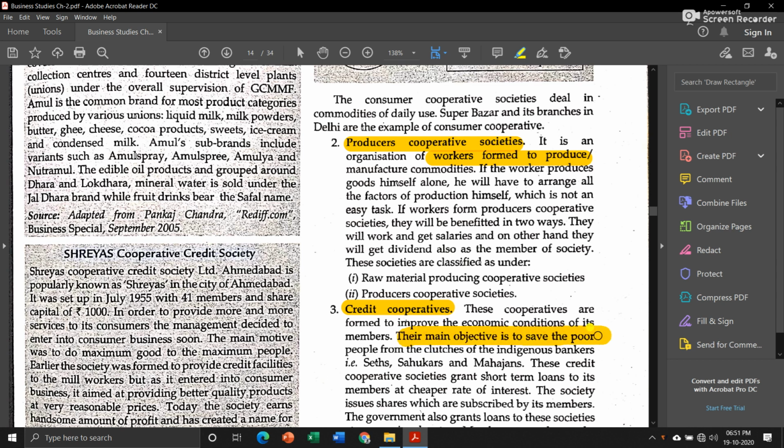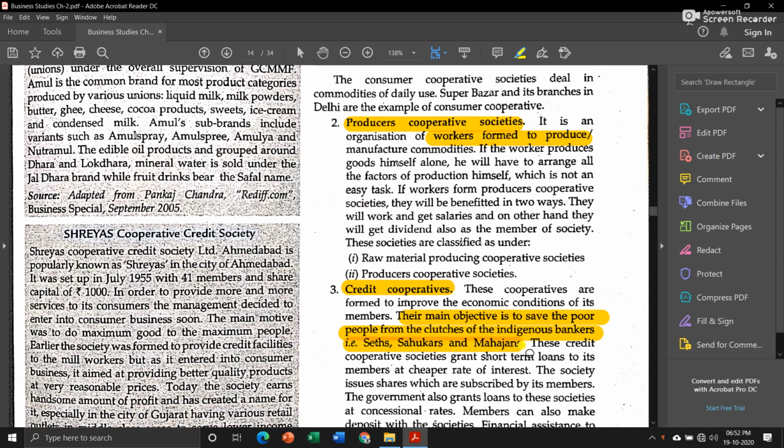Their main objective is to save the poor people from the clutches of the indigenous bankers, that is Seths, Sahukars, and Mahajans, meaning those money lenders who charge a higher rate of interest. Now, these credit cooperatives' main motive is to save the members from those money lenders, because if the cooperative society provides a loan, they will charge less interest as compared to the money lenders. Okay. These credit cooperative societies grant short-term loans to their members at a cheaper rate of interest.